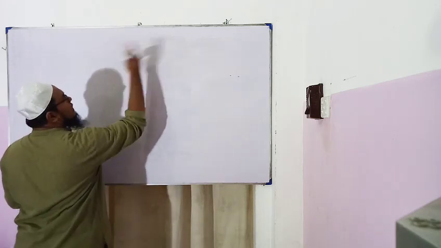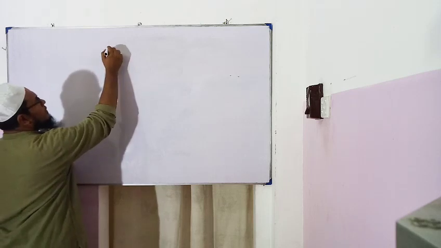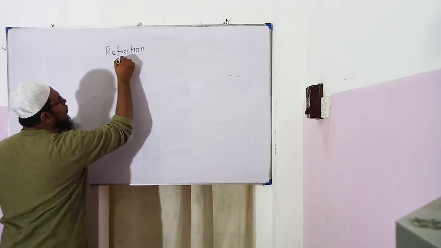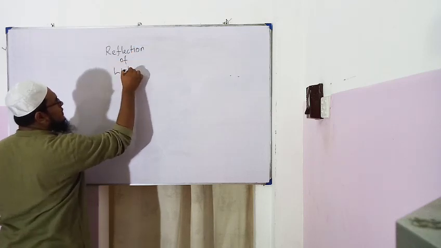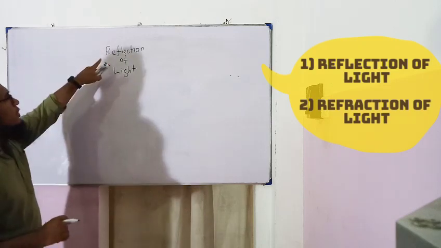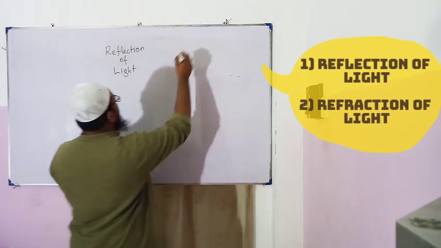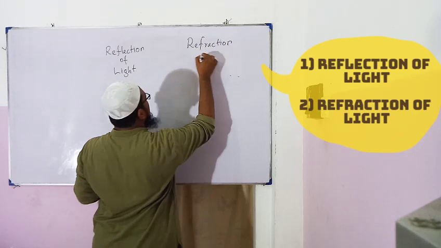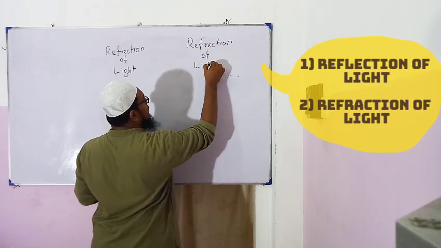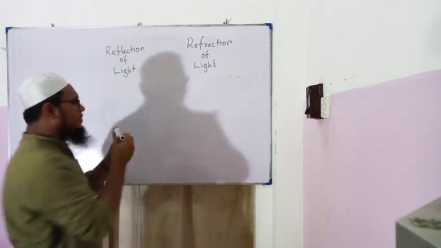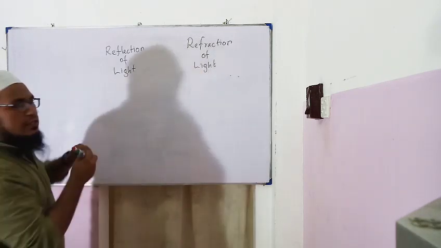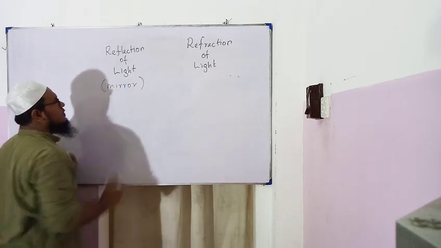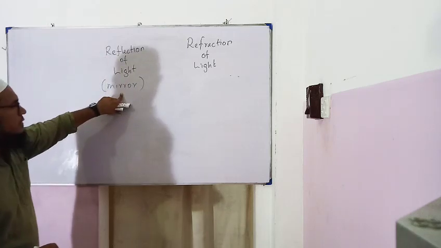In optics, we have two sections. The first one is reflection of light. The next section is refraction of light. Reflection of light is mainly based on mirrors.